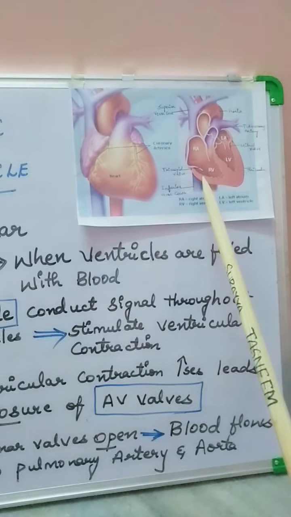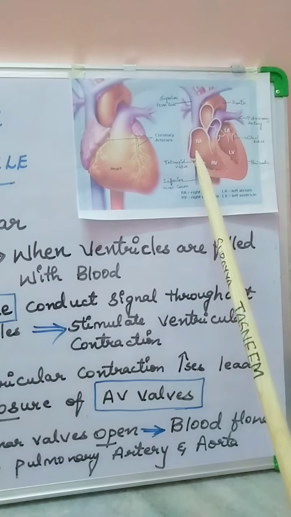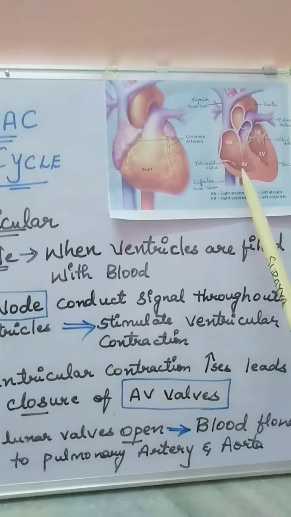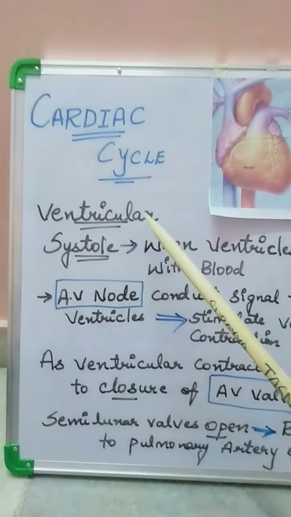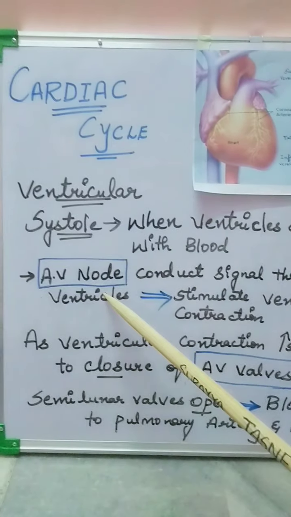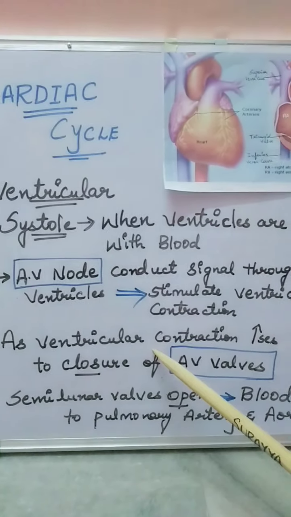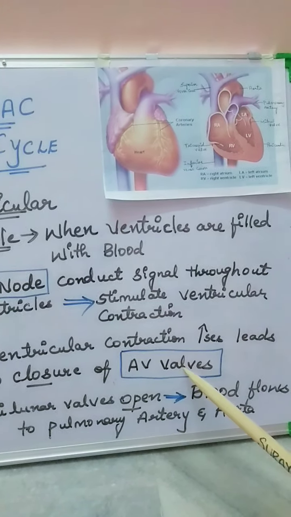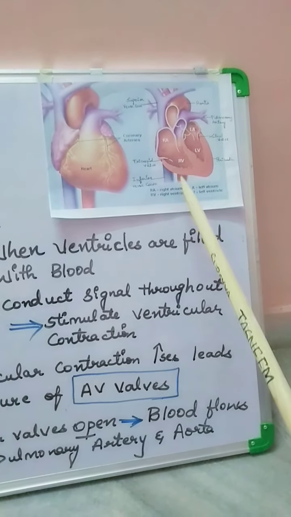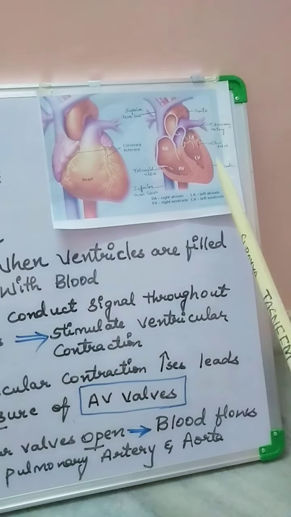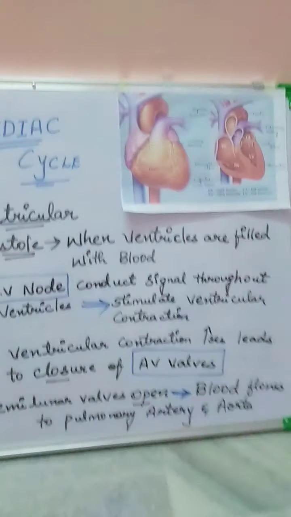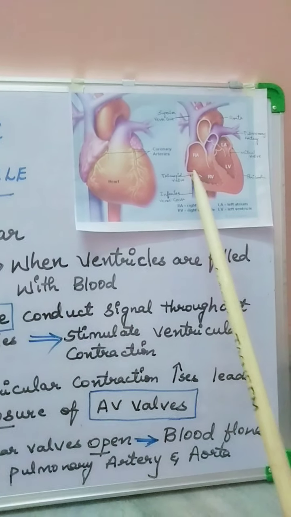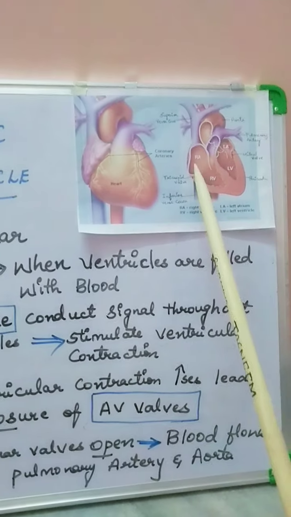I'll repeat it once again. When the blood gets collected into the ventricular region, this leads to the activation of ventricular systole through the AV node. When ventricular contraction increases, this leads to the closure of the AV valves, the auriculoventricular valves, that is, the tricuspid and the mitral valves. As the valves close, there will be no further flow of blood from the atria to the ventricles. Yes, the gateway is closed now.